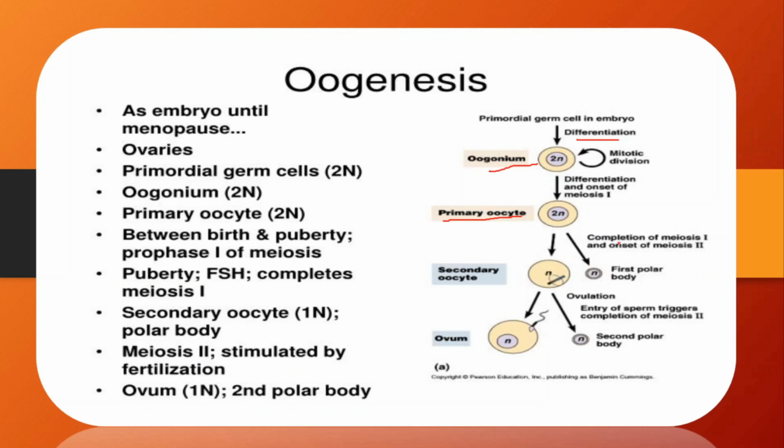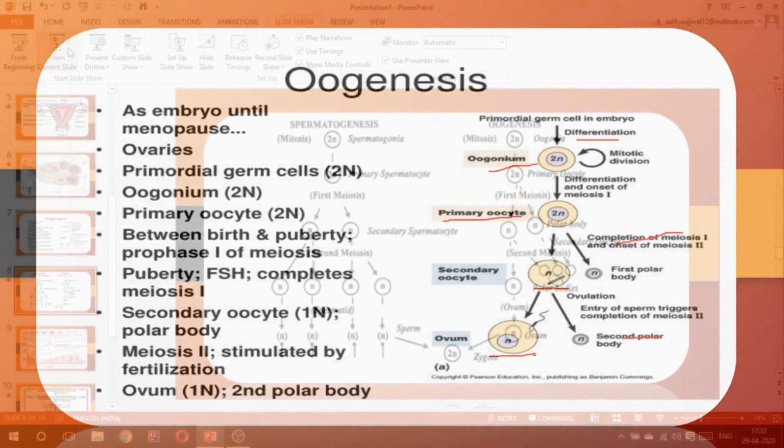Here, after the completion of meiosis 1, the primary oocyte will convert into the secondary oocyte, which is a haploid structure, and the first polar body. After this, the secondary oocyte will undergo the rest of the stages of meiosis 2, and the ovum will be released along with the second polar body. These two polar bodies will degenerate, and this ovum is haploid in structure, which will further undergo ovulation and finally fertilization.